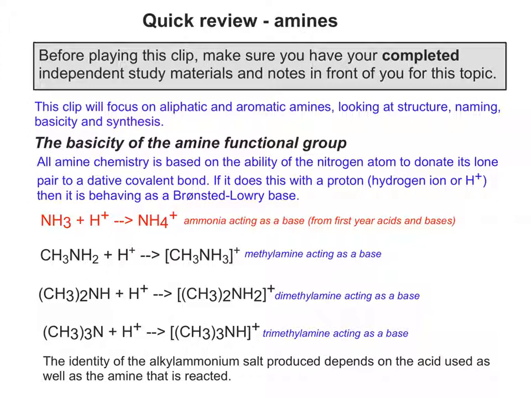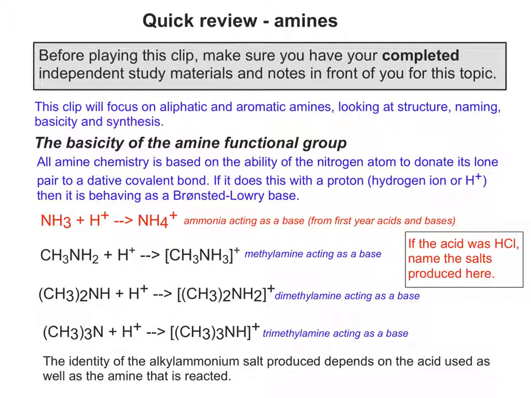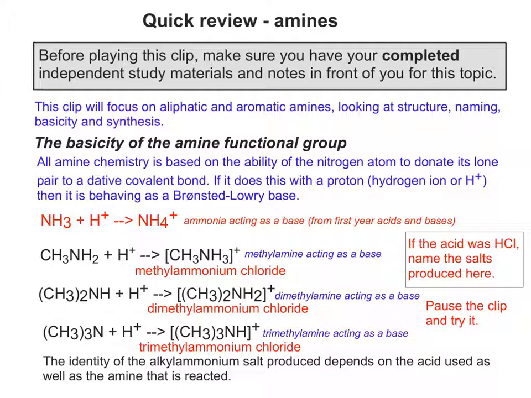So the identity of the alkyl ammonium salt produced depends on the acid used as well as the amine that is reacted in the first place. So if the acid was HCl, can you name the salt that would be produced here? I want to pause the clip at this point and see if you can work it out. Hopefully you got these 3: methylammonium chloride, dimethylammonium chloride and trimethylammonium chloride.